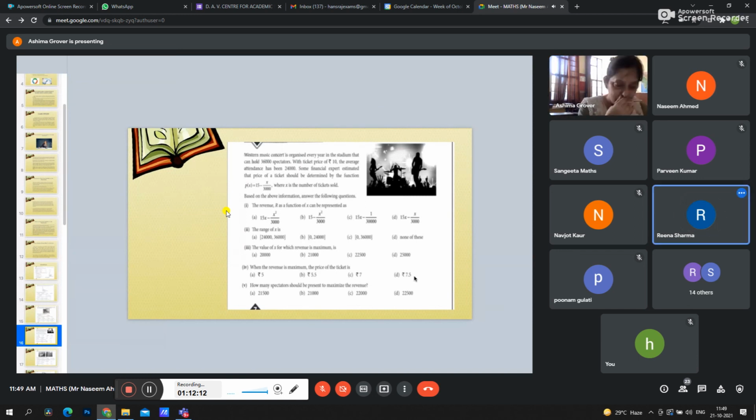And how many spectators should be present to maximize the revenue? What should be the answer? D. Because what is the number of tickets sold that we have already found? 22500. So it means the number of spectators will be 2250.